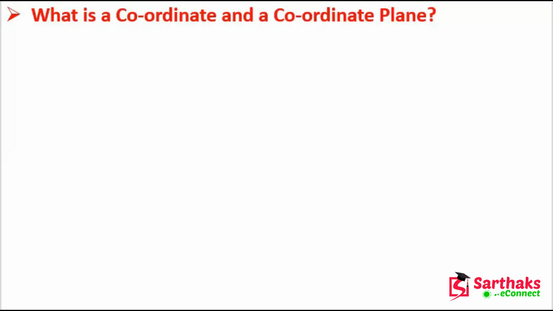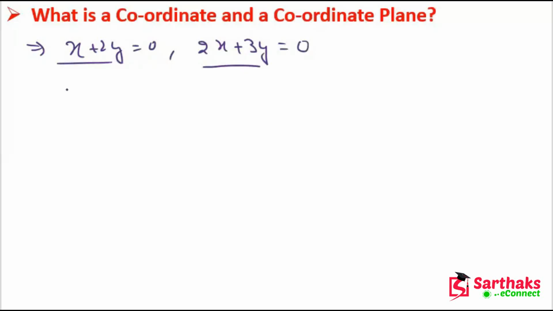Okay, you are familiar with plotting. Let's suppose we have two equations, x plus 2y equals 0 and 2x plus 3y equals 0. With the help of these equations, we can plot the graph by drawing the plotting table. We already saw this in the previous lectures, previous chapters.